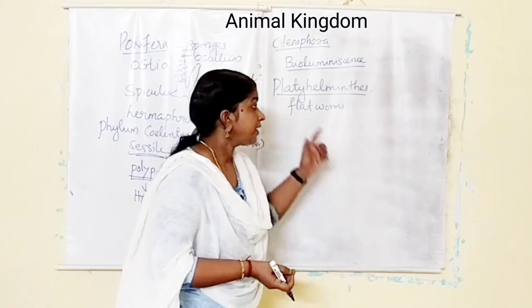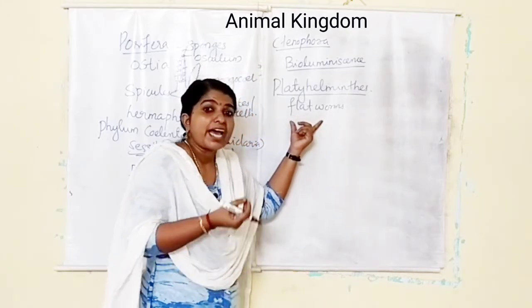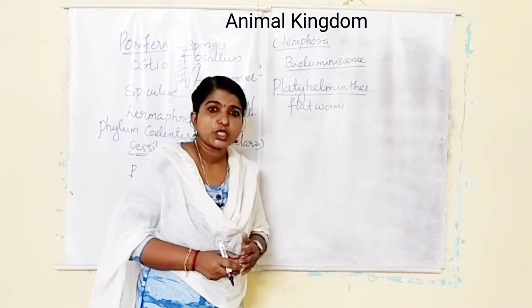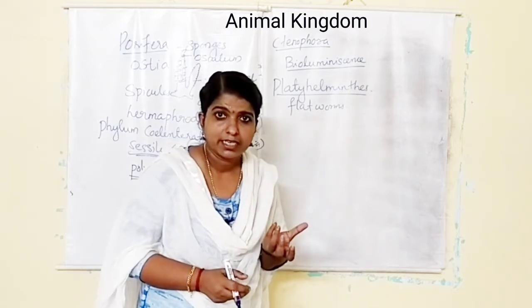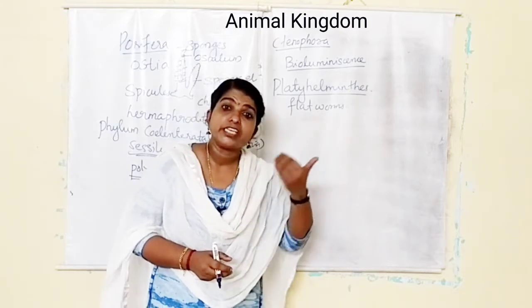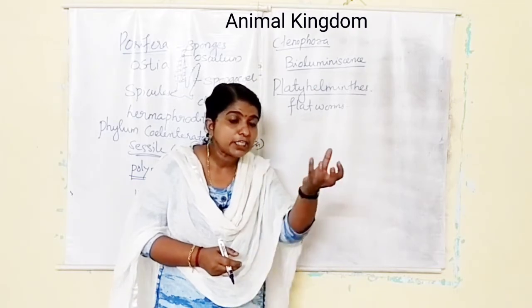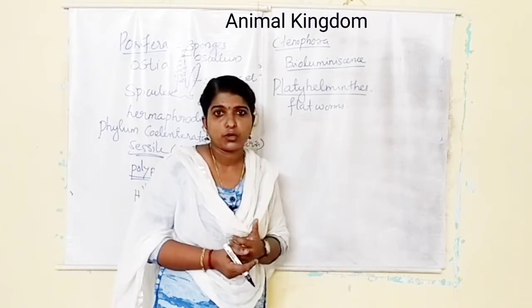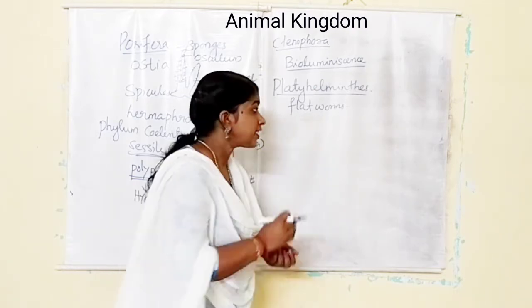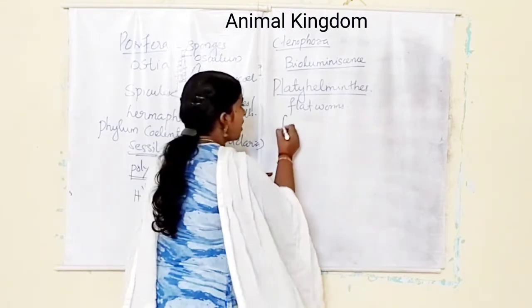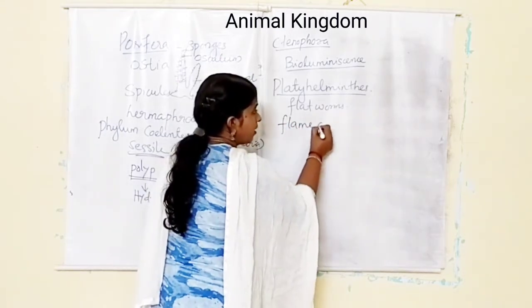Here they have some parasitic adaptations also. Most of the organisms possess hooks and suckers in order to live inside the body of the host, and they directly take the nutrients from the host organism. There is a special osmoregulatory and excretory organ called the flame cell.